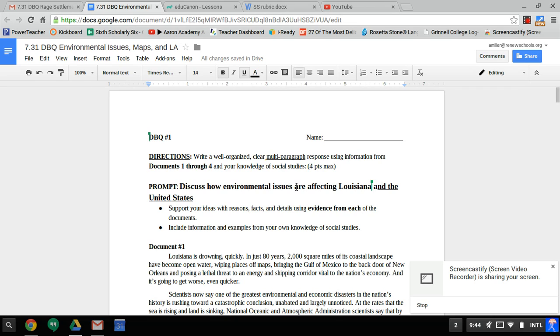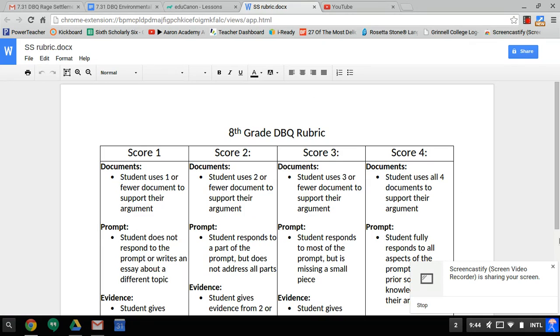In addition to this DBQ, you have a rubric packet, so go ahead and pull out your rubric packet, and I want to talk to you quick about how to get different scores. So the highest score you can get is a score of 4. A 4 would be 100%. A 3 out of 4 is 75%. That's a pretty big drop, right? It's a big difference between an A and a C. A score of 2 is 50%. And a score of 1 is 25%.